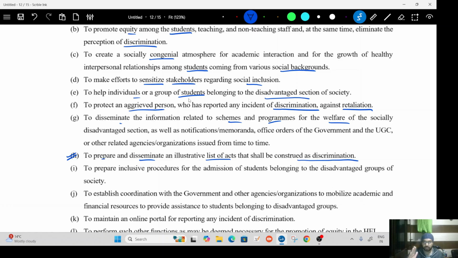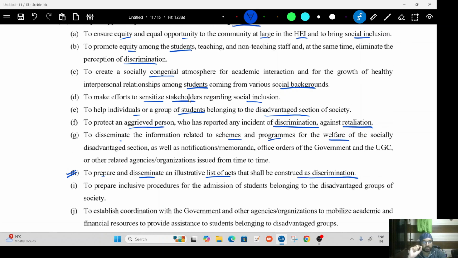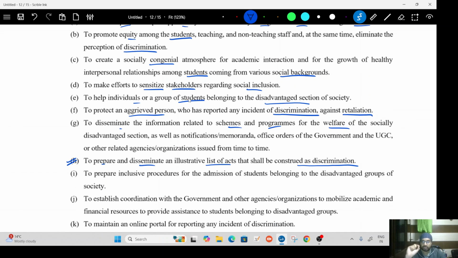So, if any person follows this list, then there can be no case filed against them under this law. So it becomes important for this Equal Opportunity Center to give them a list, to tell them, okay, you cannot do these things. If you do them, then that will be discrimination.